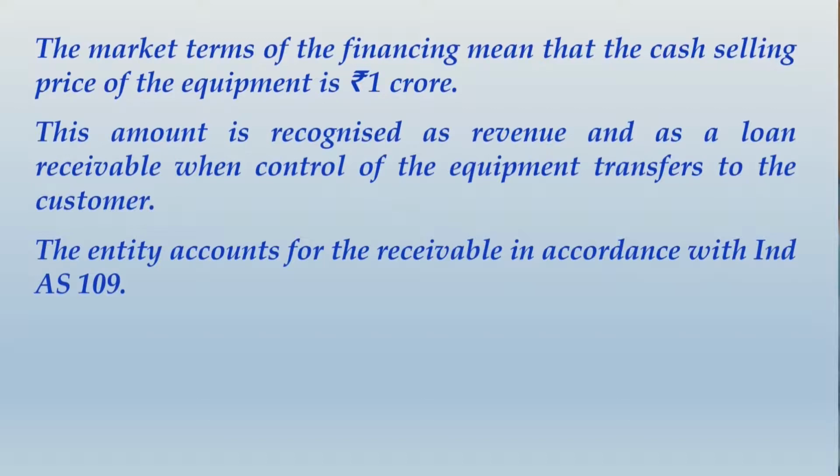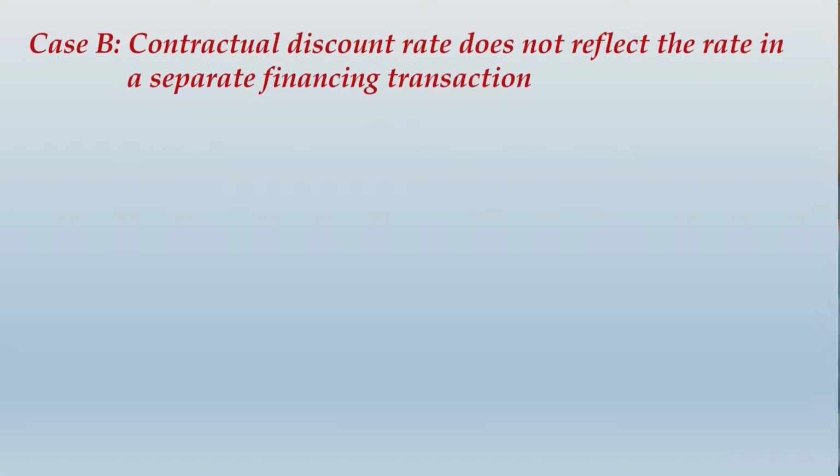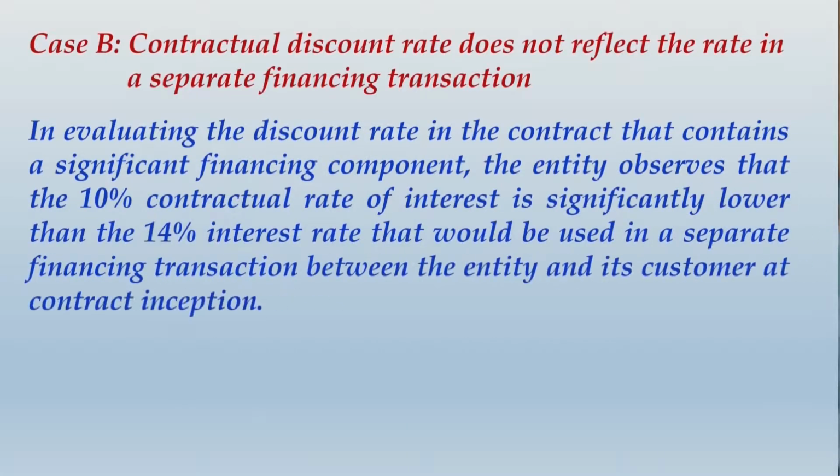Alright friends, you would have finished writing this whole thing. Let us move to case B, and in case B, definitely what you will do is, you will consider a higher discounting rate of 14%. So here you write, in evaluating the discount rate in the contract that contains a significant financing component, the entity observes that the 10% contractual rate of interest is significantly lower than the 14% interest rate that would be used in a separate financing transaction between the entity and its customer at contract inception.